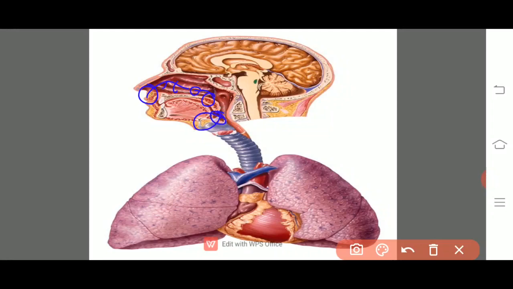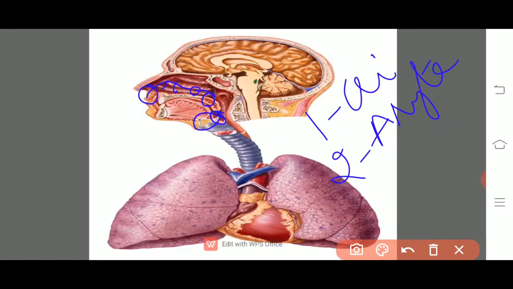There is a large cricoid cartilage, and there are two arytenoid cartilages, one cricoid cartilage and two arytenoid cartilages, and the other two are the Santorini cartilages.